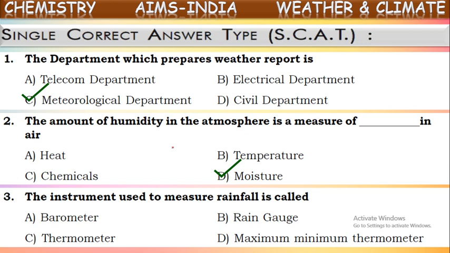We have seen how this rain gauge will be. It will be a measuring cylinder connected to a funnel like this, and on this measuring jar readings will be there. If this rain gauge is kept in the rain when it is raining, it collects the rainwater through this funnel and it is collected into this measuring jar. So by using the readings given on this measuring jar, we estimate the rainfall in terms of millimeters or centimeters. So this instrument is called a rain gauge. The instrument used for measuring rainfall is called a rain gauge.